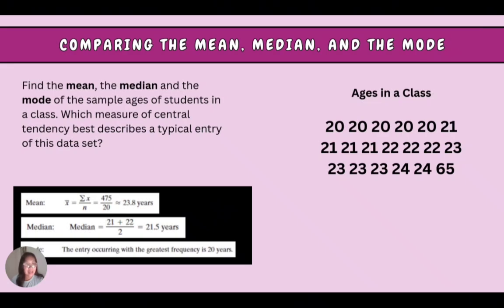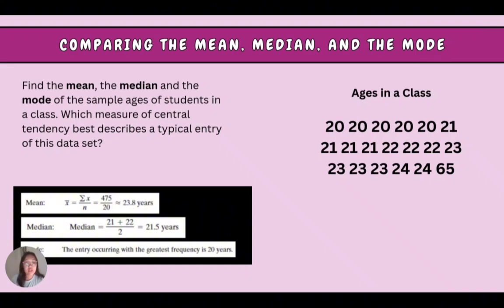So the mean is the sum of all data. We should add all the data, divided by the number of data. The number of data is 20. So mean is equal to 475 divided by 20, which is equal to 23.8 years.